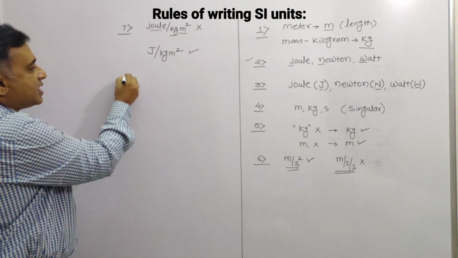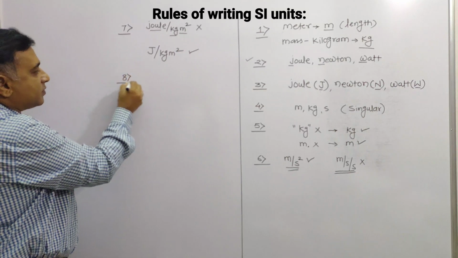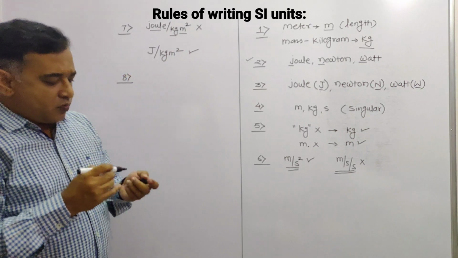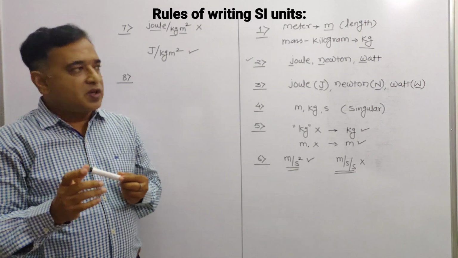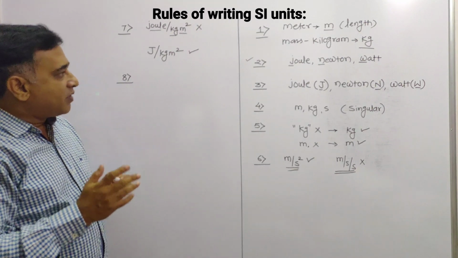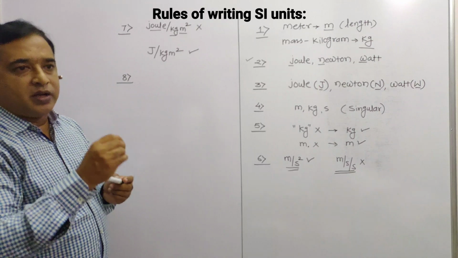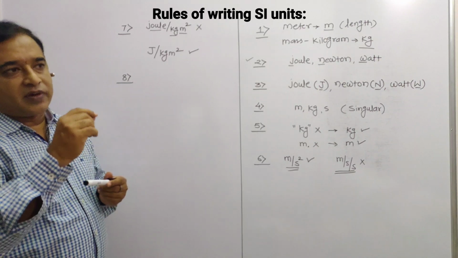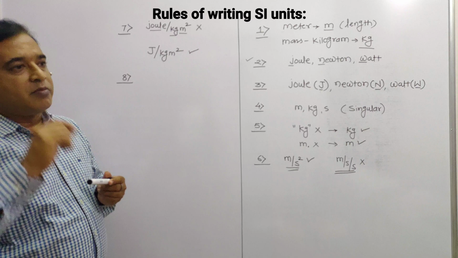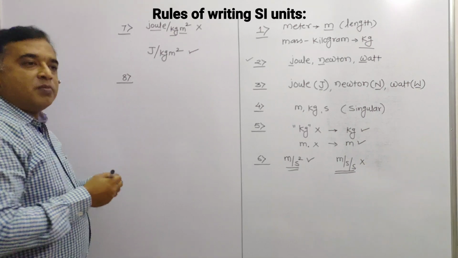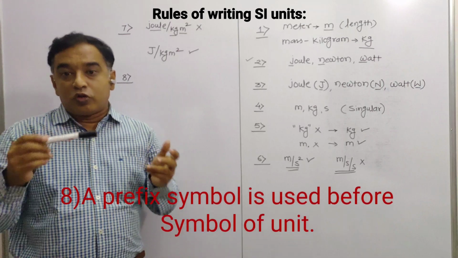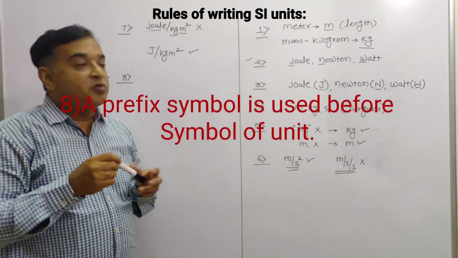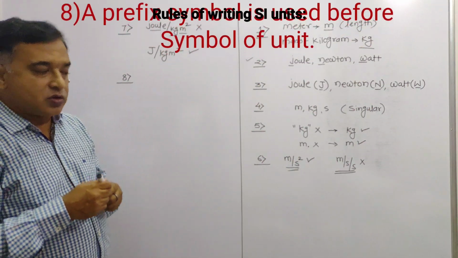So the next one, that is the eighth one. We know that while expressing the SI units, the prefix symbol should always be written instead of writing the full name. Once again, the statement before you is that the prefix symbol is used before the symbol of the SI unit.